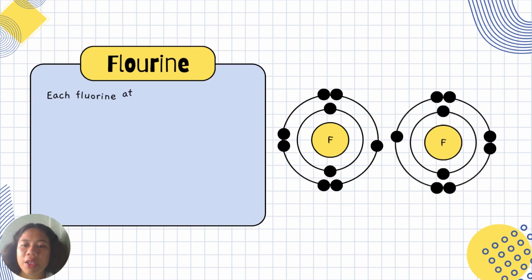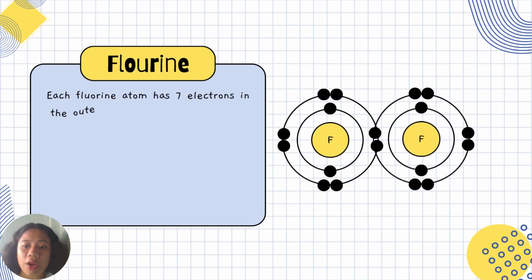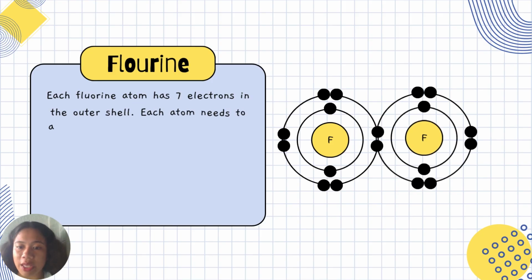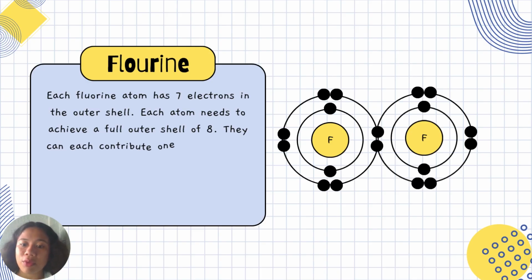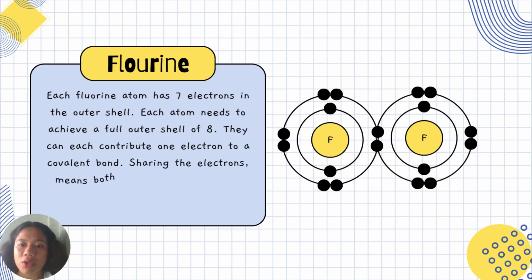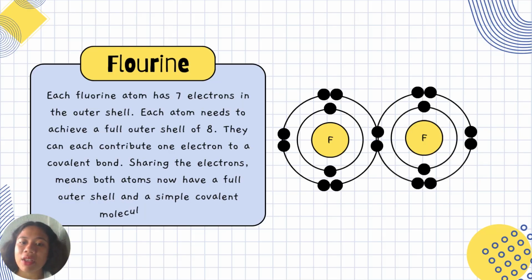So now let's have an example. We have here a bond between two fluorine. Okay, since fluorine is non-metal, the other fluorine is also non-metal. So each fluorine atom has 7 electrons in the outer shell. Why is that? It has 7 electrons in the outer shell because it belongs to what group? Group 7. So each atom needs to achieve a full outer shell of 8.